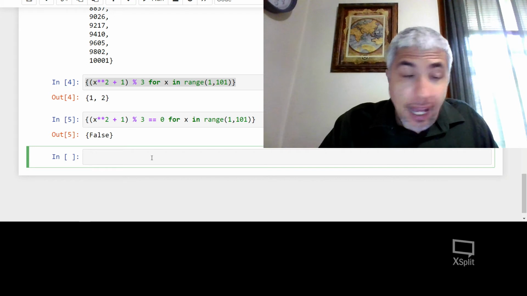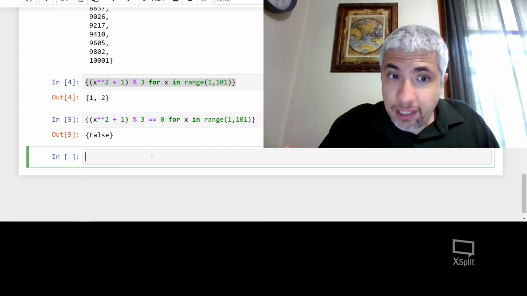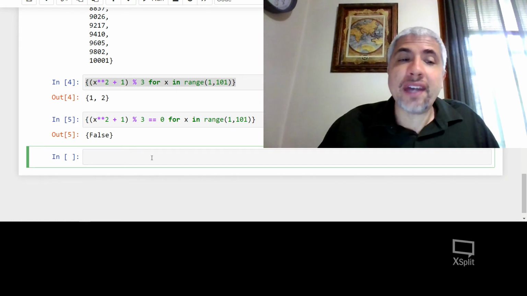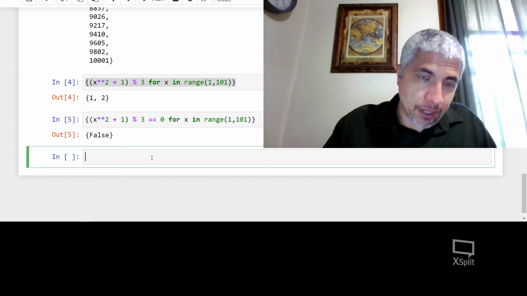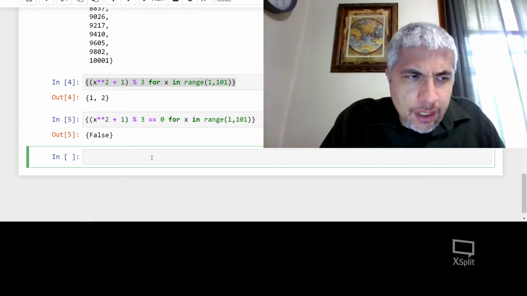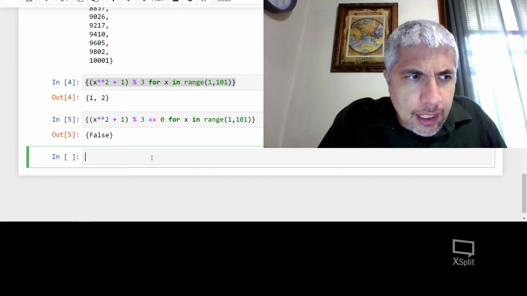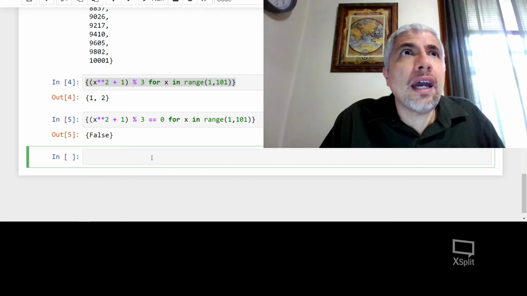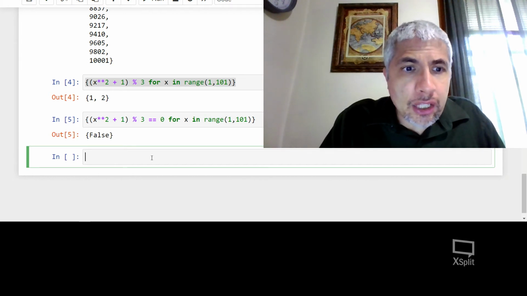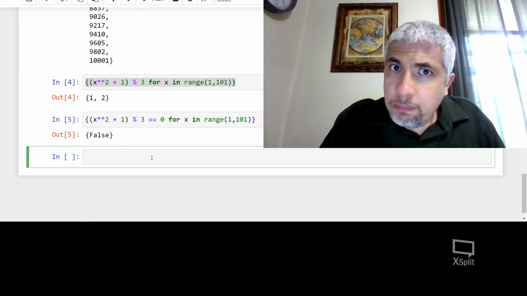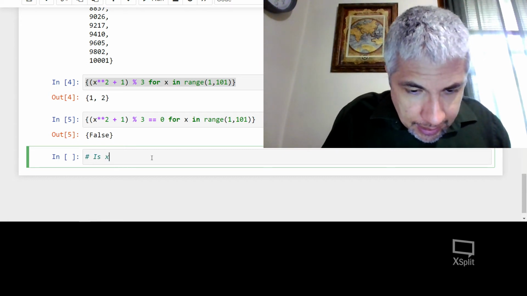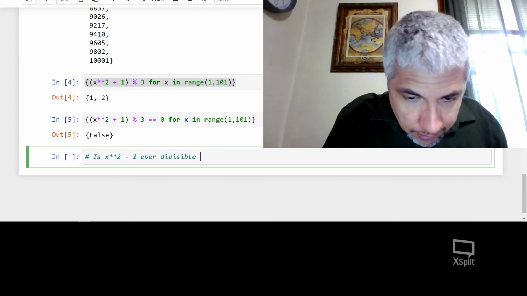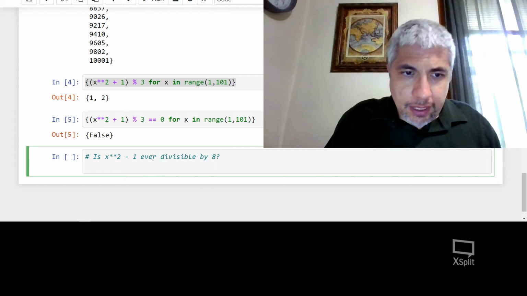So now I've seen, this is actually a perfectly valid proof that at least for numbers from 1 to 100, you will never have x squared plus 1 be divisible by 3. So let's ask another similar question. Let's ask what happens if I take x squared minus 1 and I try to divide it by 8. So let's say, is x squared minus 1 ever divisible by 8? That's another good question here.